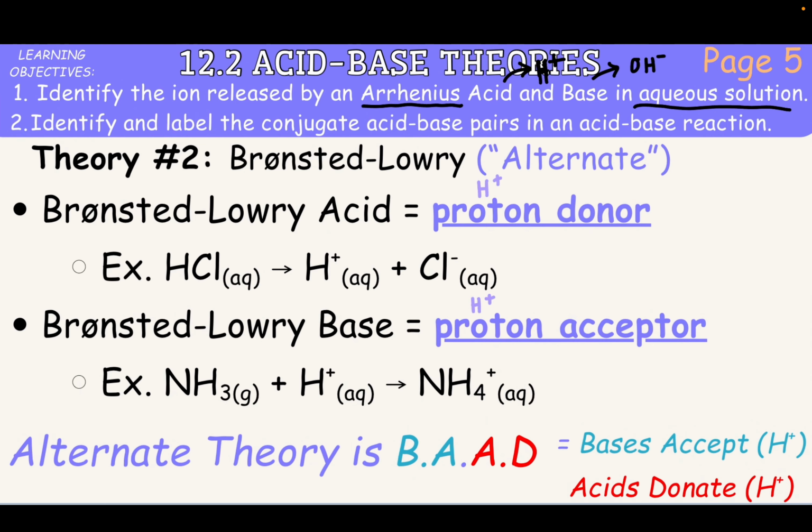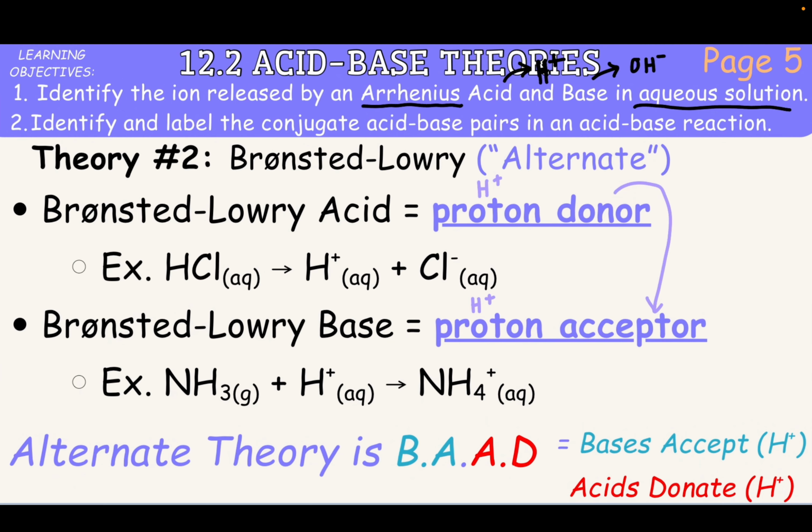Our Bronsted-Lowry acid is a proton or H plus donor. It gives one away. And the Bronsted-Lowry base is going to be an H plus or a proton acceptor. So it's going to gain a proton. So the Bronsted-Lowry acids and bases are going to work hand in hand with one another. So both of them have to be present in order for this process to occur. Because when the acid donates its proton, it's going to donate its proton to the base that is there that will accept that proton.